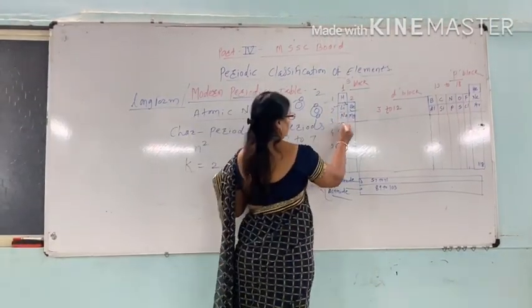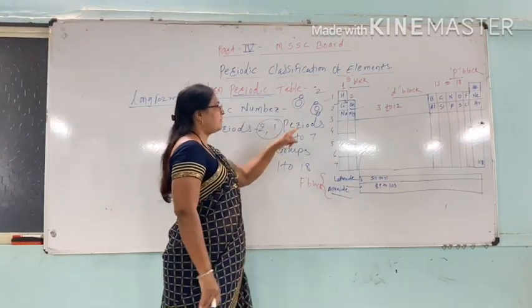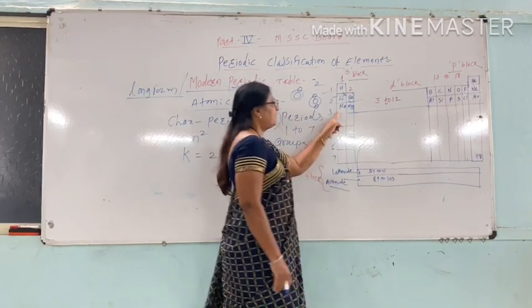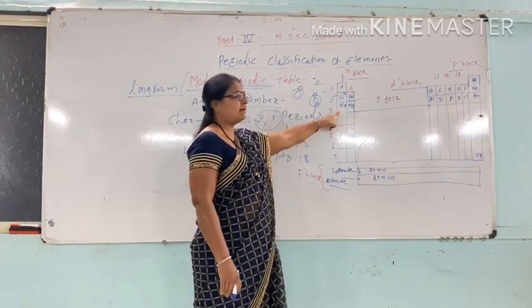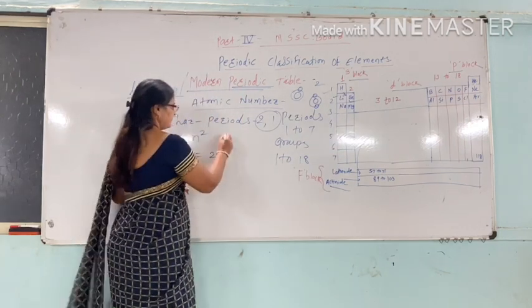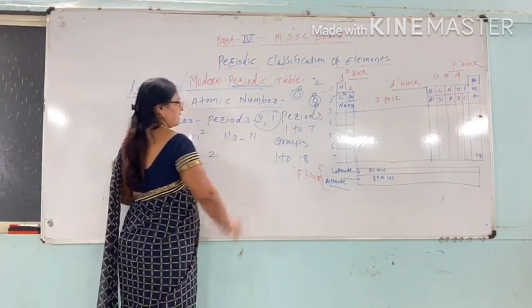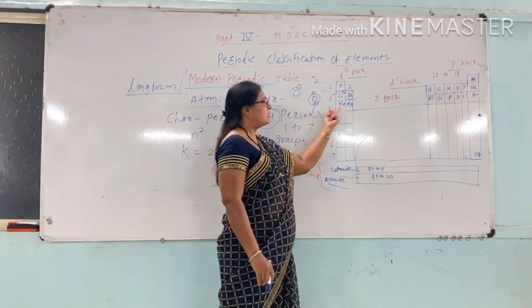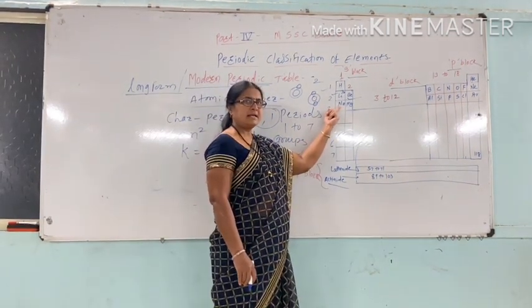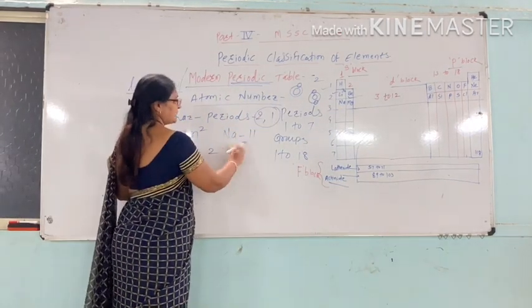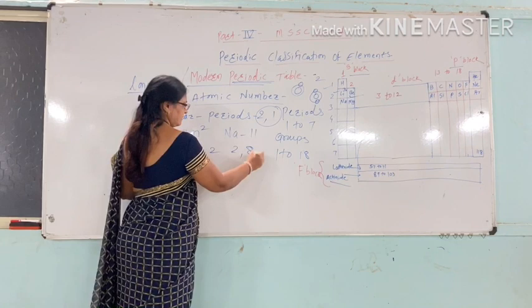In case of the third period, it starts from sodium and ends at argon. According to increasing order of atomic number, the atomic number of sodium is 11. That is, there are 3 shells because sodium is present in the third period. So, the electronic configuration of sodium is 2, 8, 1.